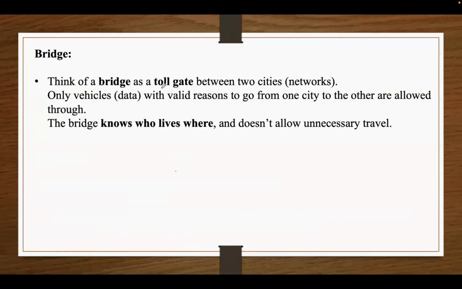Next one is the bridge. So we can just think of a bridge as a toll gate between two cities. So only the vehicles with a valid reason can cross the city. So here the bridge knows who lives where, so it doesn't allow unnecessary traffic. So whenever it is required, only then will it allow the person to move from one city to the other city. So it just works like a toll gate. In networking, a bridge connects two LANs or two local area networks. It reduces traffic by forwarding only the necessary data to the correct side.